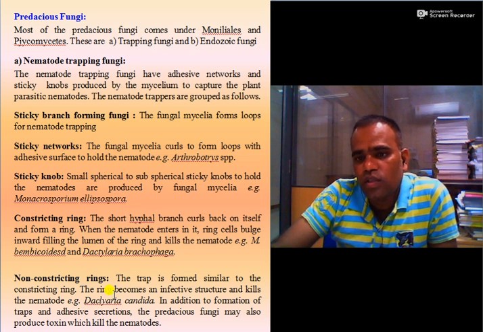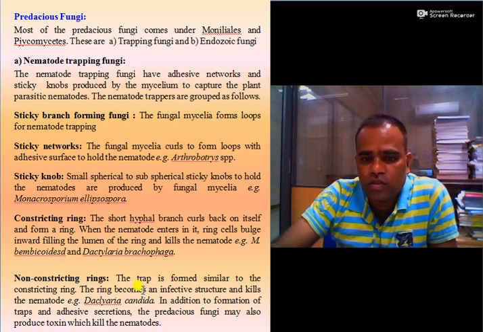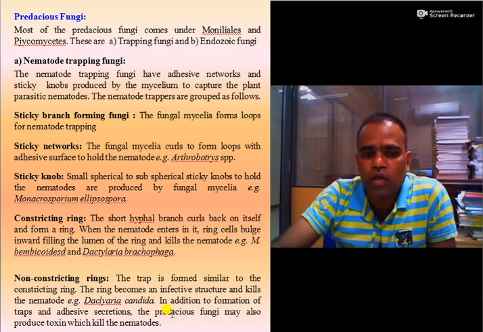So these types of nematode feeding fungi or inhibiting fungi produce toxins, and these are useful for killing the nematodes.